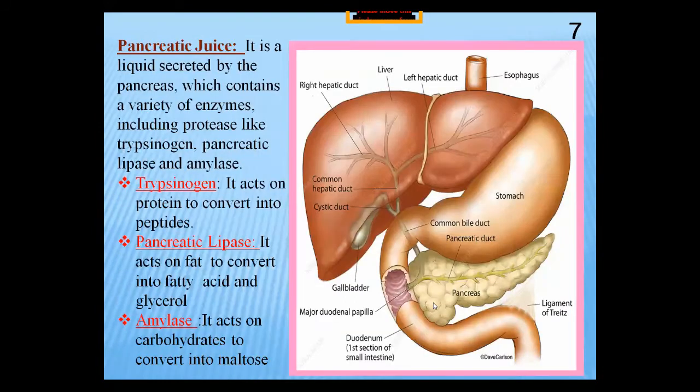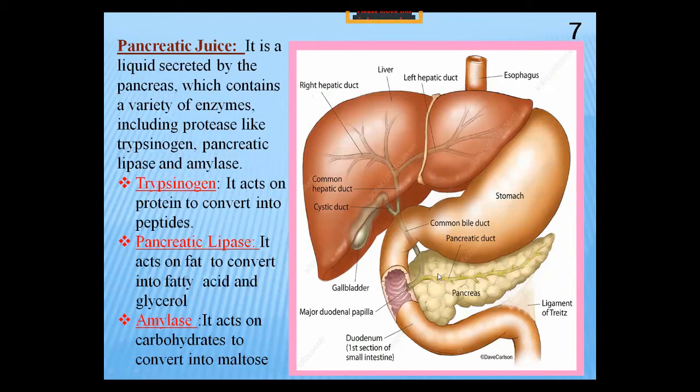Done. After that, we are going to discuss the pancreatic juice. How does the pancreatic juice work on the chyme? Pancreatic juice is the secretion of the pancreas. You are observing my cursor. This is the leaf-like structure, the pancreas. It is located in the upper left side of the abdomen, behind the stomach, and the shape of the pancreas is leaf-like.